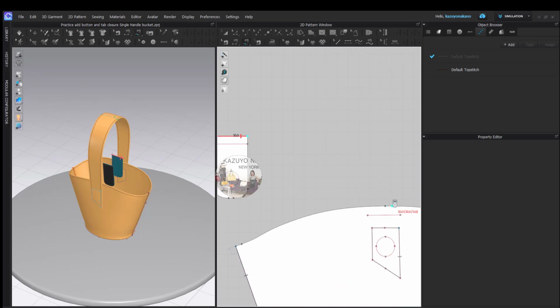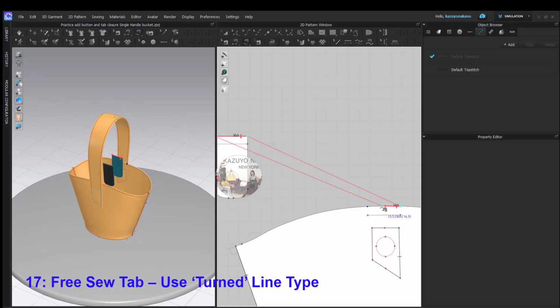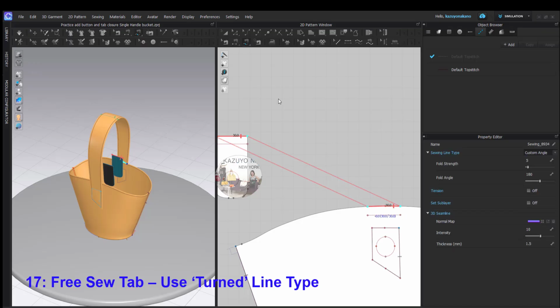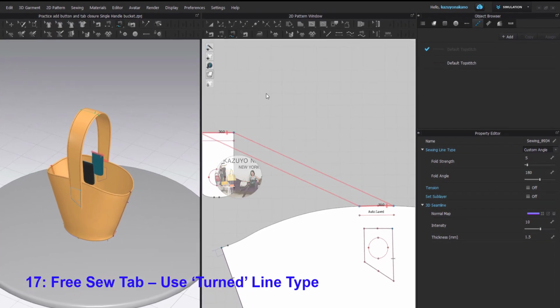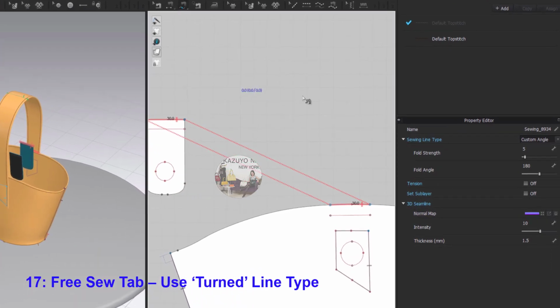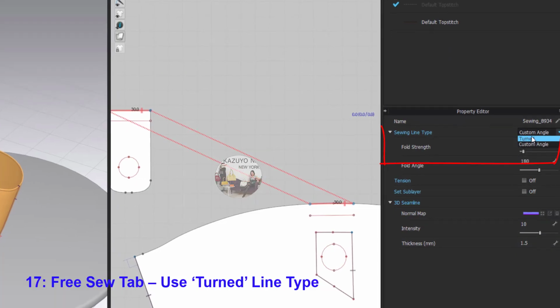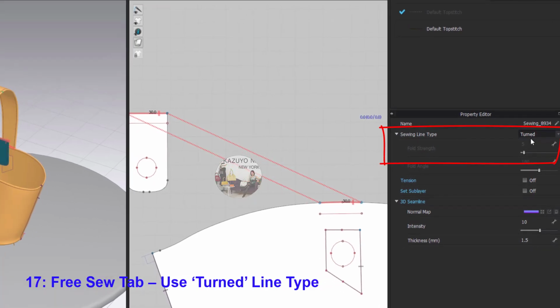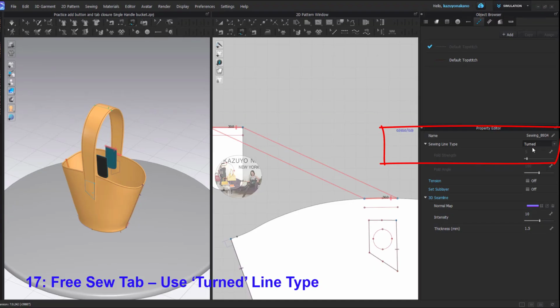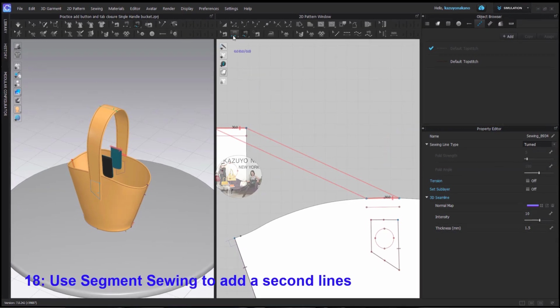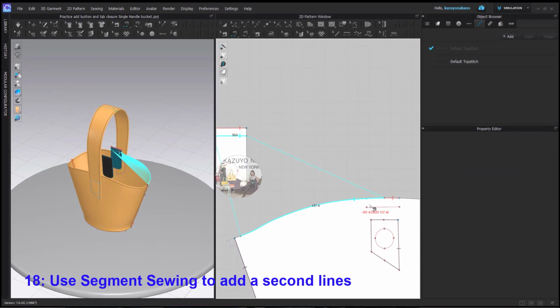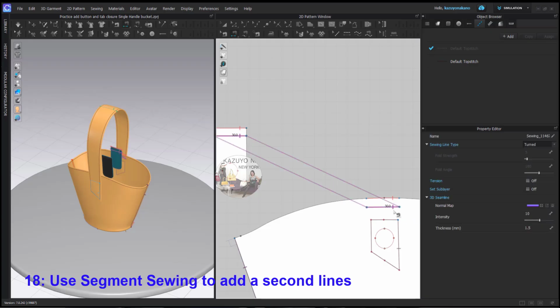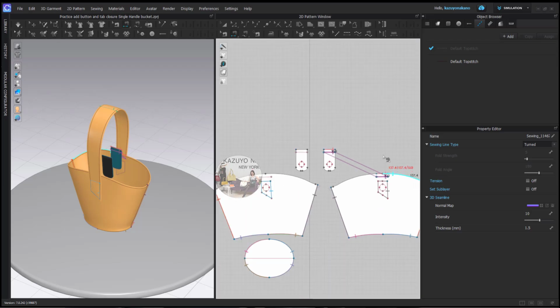Use the free sewing tool to connect the tab to the body. Select the turned sewing line type for a clean finish. Use segment sewing to add the second line on both sides of the tab.